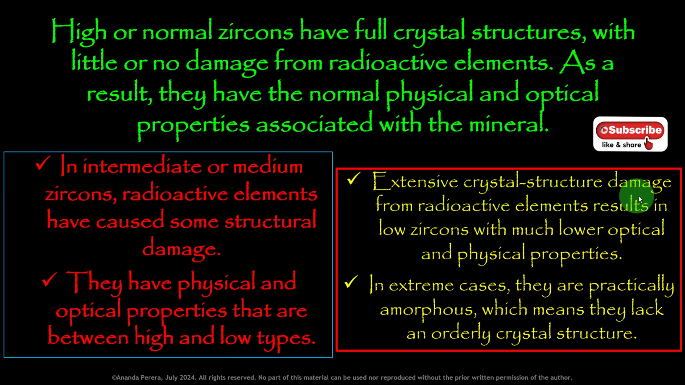Extensive crystal structure damage from radioactive elements results in low zircons with much lower optical and physical properties. The optical and physical properties of these low zircons are very low. The damage from radioactive elements is very big. These zircons are called low zircons.